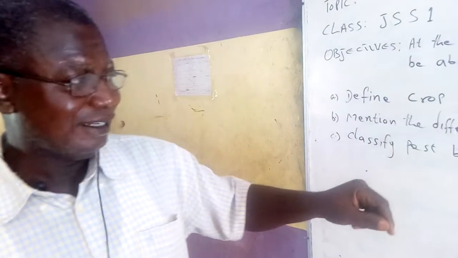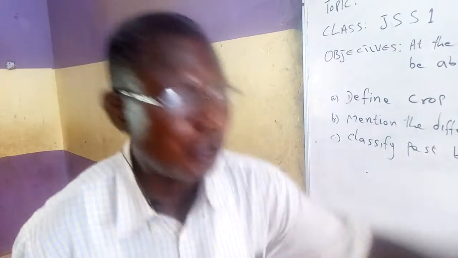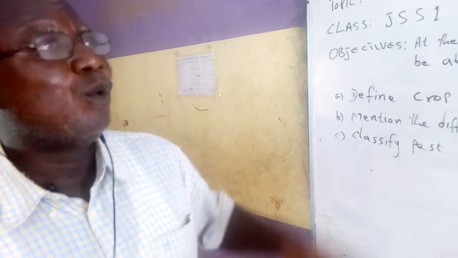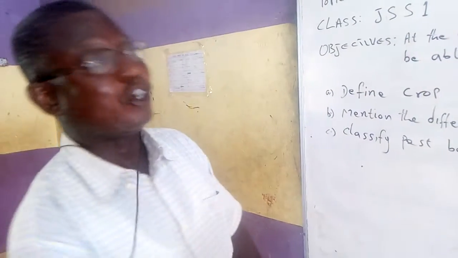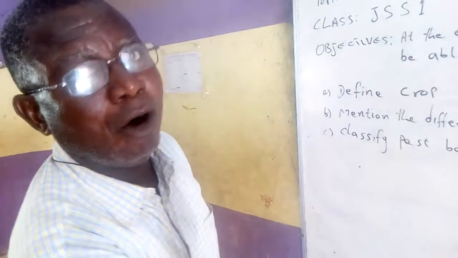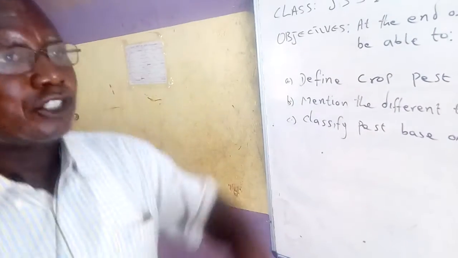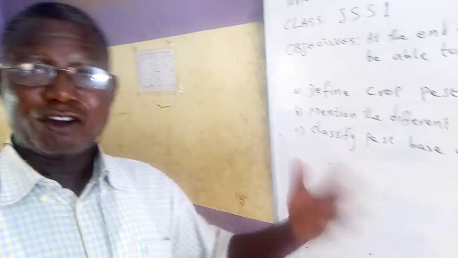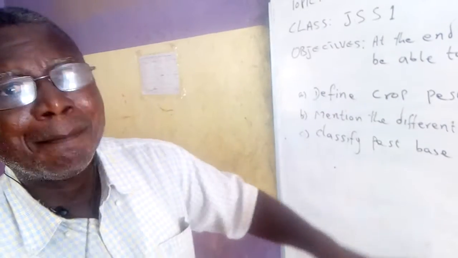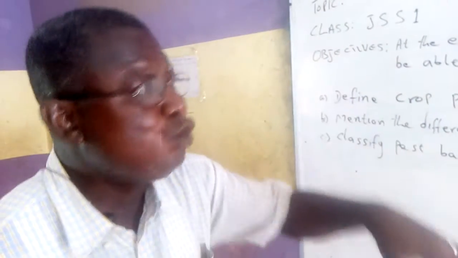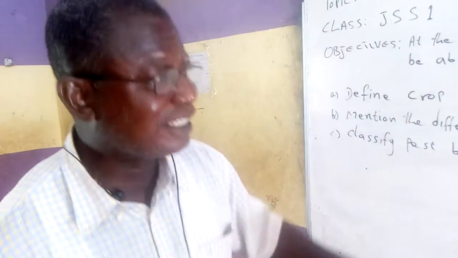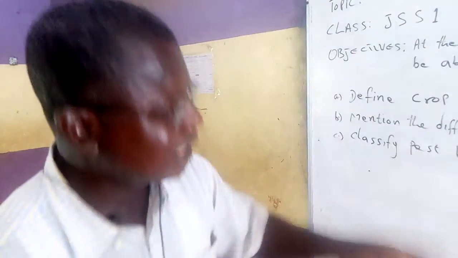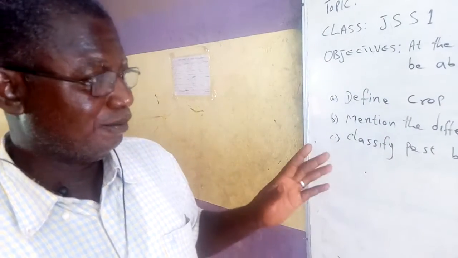They suck into the stem of the cassava and suck out the juice. We have the cotton stainer. The cotton stainer is another destructive one. It destroys cotton seriously. When you have a cotton boll in your hand, look at it. Some of the cotton bolls may be smooth, the ones that are not attacked, but the ones that are attacked are malformed, and the cotton wool inside is stained. At the end of the day, it affects the quality of the cotton wool and lowers the price in the market, causing the farmer to lose a lot.